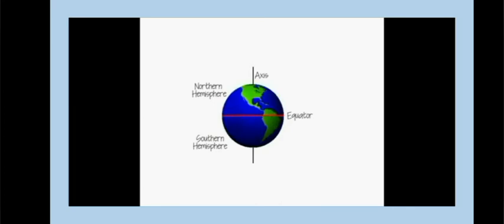The earth is separated into two halves by an imaginary line called the equator. The area between the equator and the North Pole is the northern hemisphere, and the area between the equator and the South Pole is the southern hemisphere. As we all know, there is also an imaginary line running through the North Pole and the South Pole, called the axis, and the earth rotates on this axis. Now let's study how the length of the day and night changes.